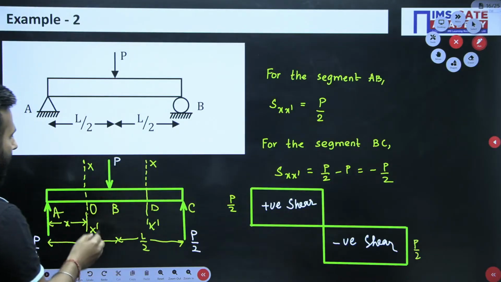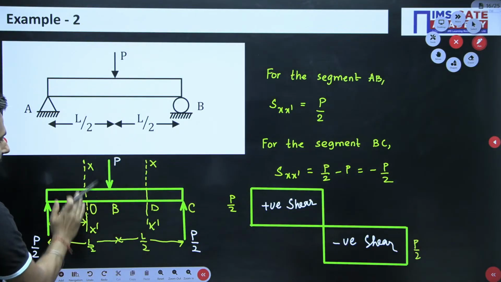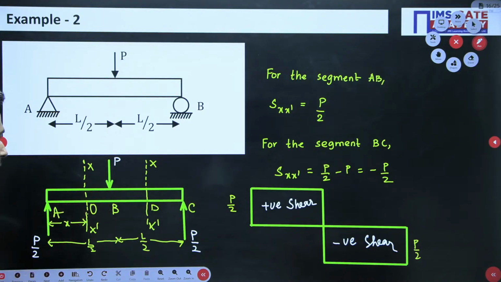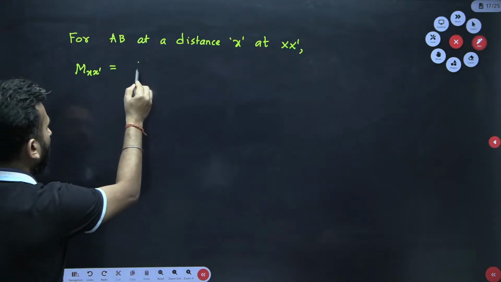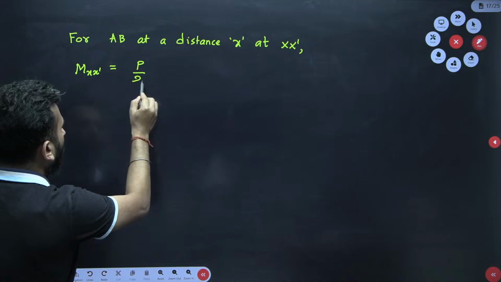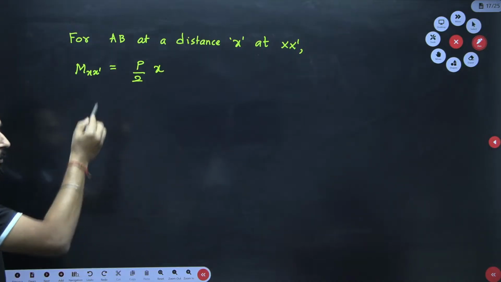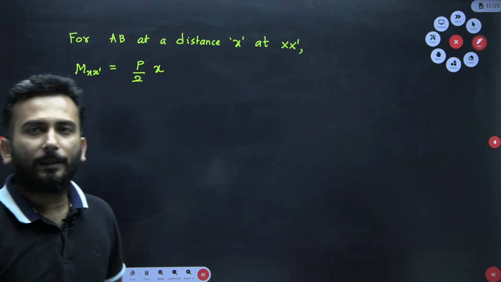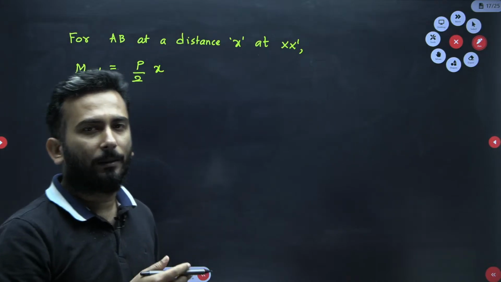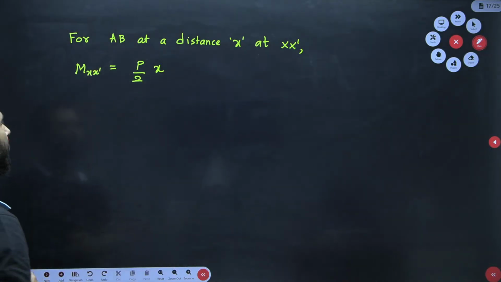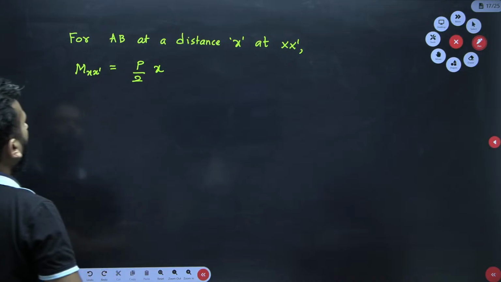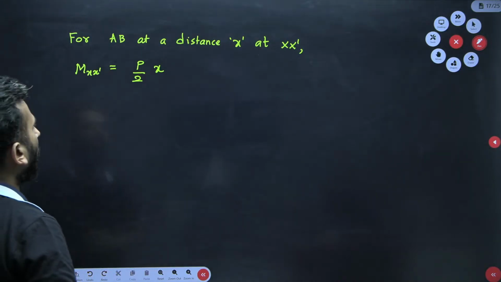So what can I write? Till xx dash, that is the AB part, only one force is there, P by 2. So what is the moment due to P by 2? P by 2 into x. And since this is trying to create a sagging effect, that is the smiling effect, I have considered it as positive. Getting or not?